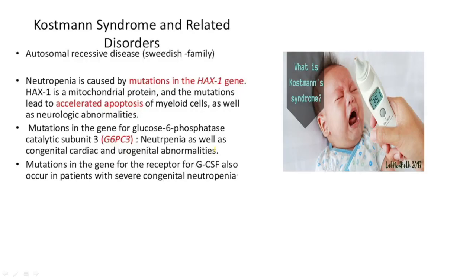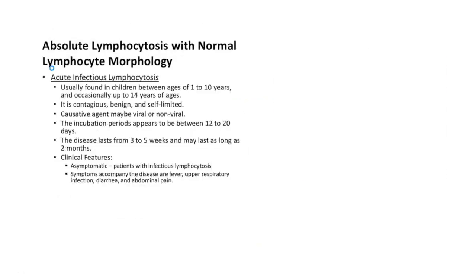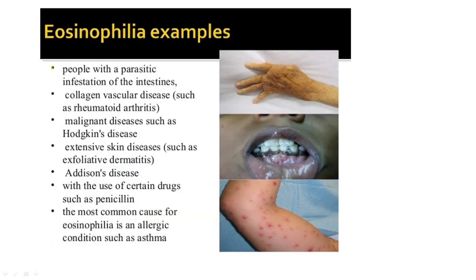So here it is. Kostmann syndrome, which results basically due to mutation of the HAX1 gene, or it may be due to the glucose-6-phosphatase catalytic subunit 3. Okay, so this is the child with Kostmann syndrome. Here there is accelerated apoptosis of the myeloid cells, and that usually results in what is characteristically a neutropenia. But that also is a predisposing factor for leukemias. Coming back to our class for today.